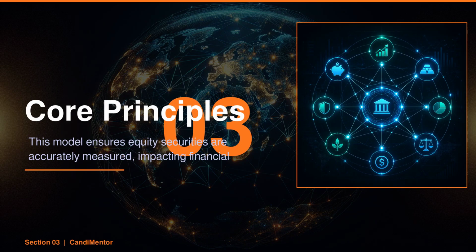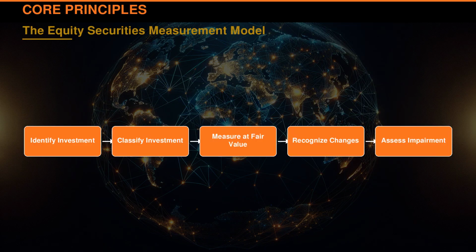Imagine investing in a startup but not knowing how to report its value on your financial statements. ASC 321's Equity Securities Measurement Model addresses this, transforming uncertainty into precise reporting. This model is crucial for companies, especially those with substantial portfolios, to reflect true financial positions and make informed decisions. The Equity Securities Measurement Model structures how companies measure equity investments, ensuring transparency and consistency.